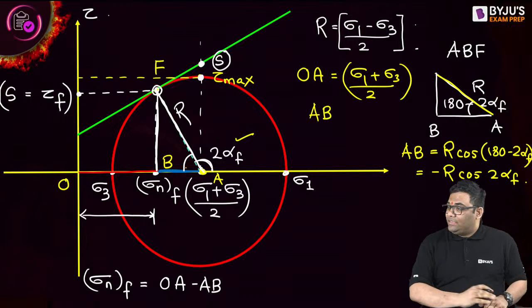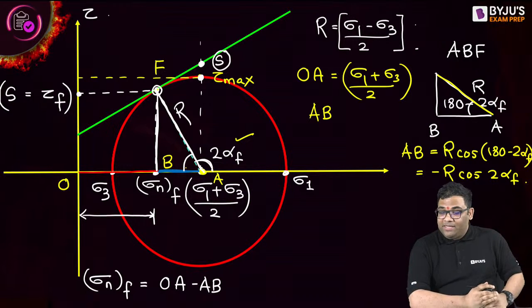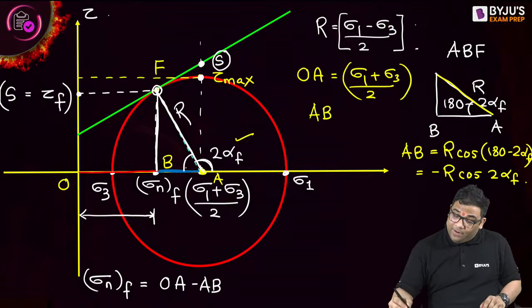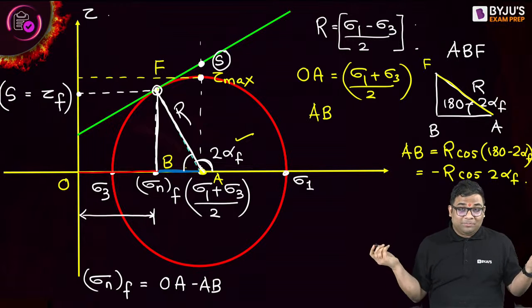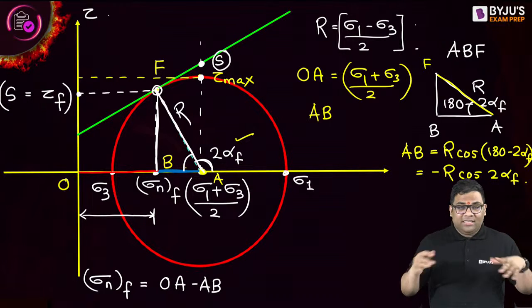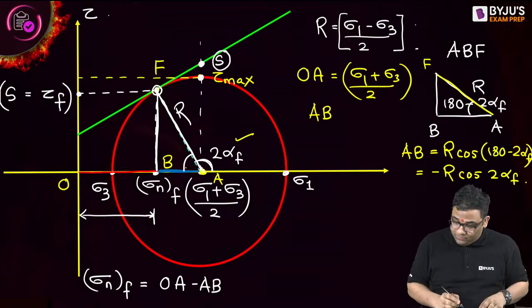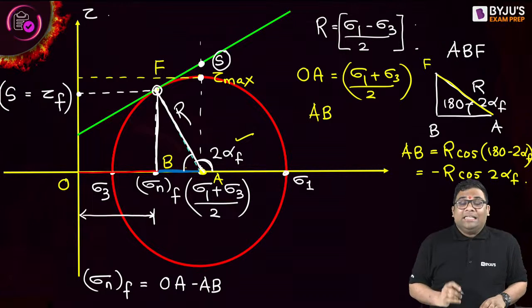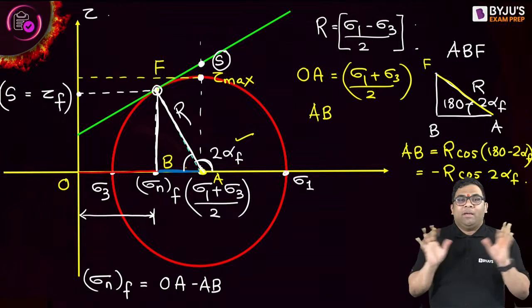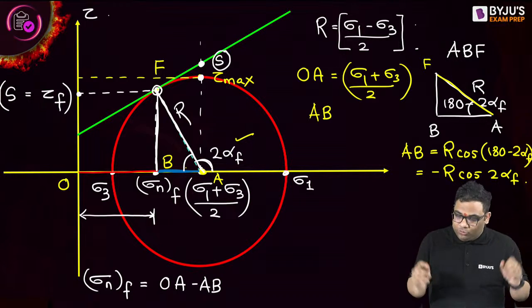The derivation of this is not important, but it's important to remember. Yes, we can just mug up, but some logical things are also required. This is the GATE examination. It is not only about memorizing things. We have to be logical also, right?